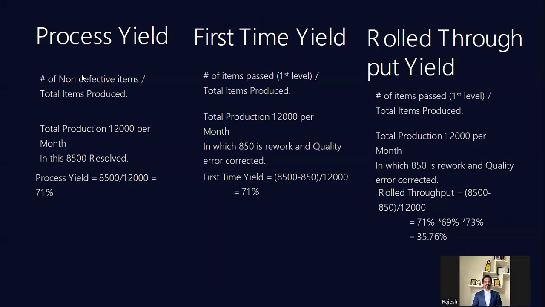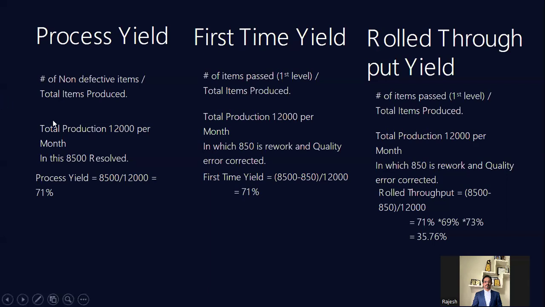The first one is process yield. What do we mean by process yield? Non-defective items divided by total items produced. For example, I'm working on 1000 claims. In that, 100 is a problem, a quality error, so the 100 is moved out. So my point is 900 I produced out of 1000, right? That is my capacity, 900 out of 1000.